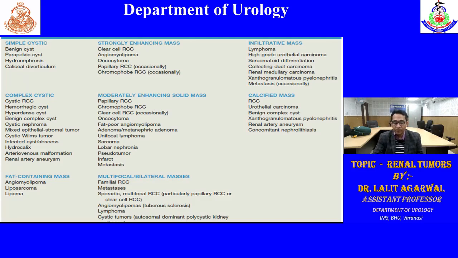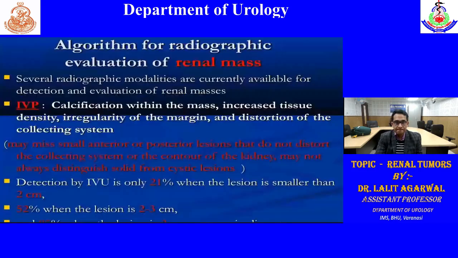There can be cystic tumors in autosomal dominant polycystic kidney disease. Some tumors are infiltrative masses, mainly lymphomas, sarcomas, collecting duct carcinoma, urothelial carcinoma, and renal medullary carcinoma. These have an infiltrative tendency, so they have a poor prognosis. Others present as calcified masses. As we know, renal cell carcinoma can also have calcification, and that can also occur in urothelial carcinoma.